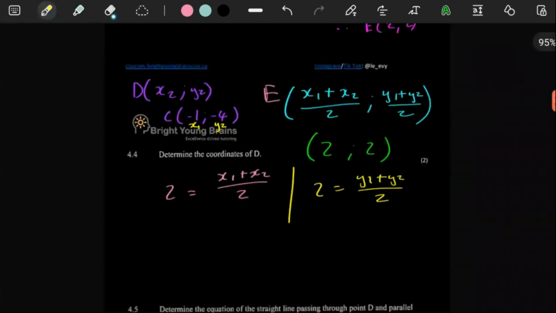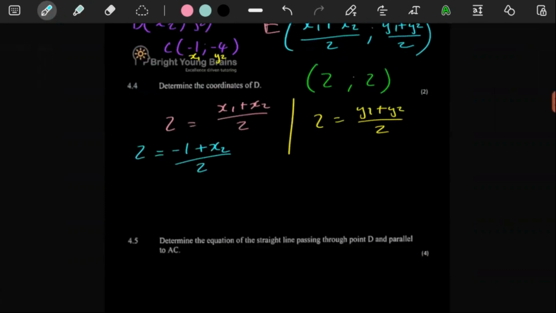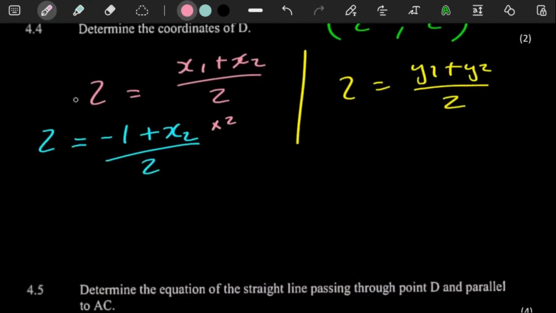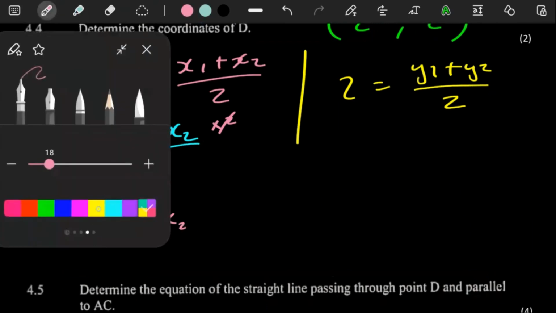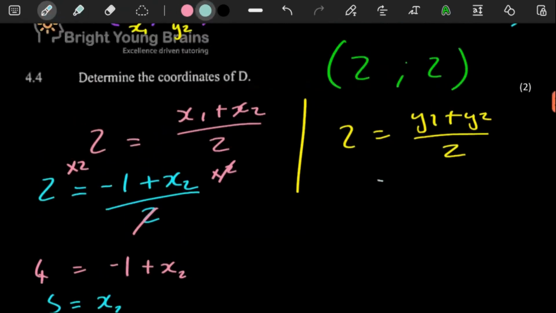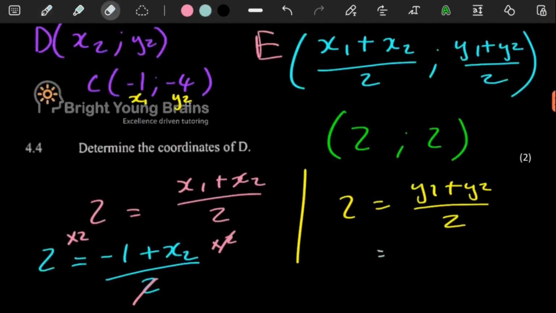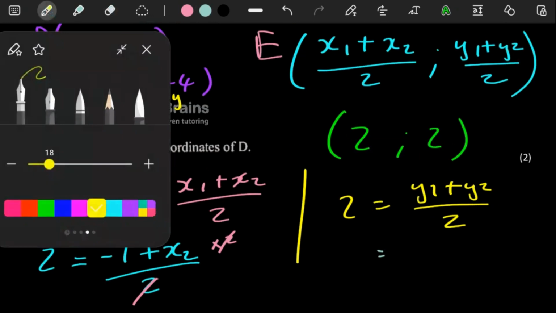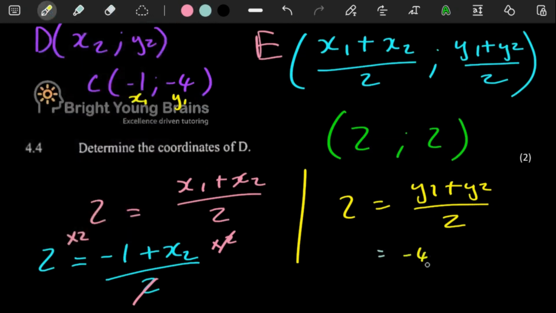So in our two formulas, we already know that here we have x1. x1 is a -1, and then we can work out x2. So if you multiply by 2 on both sides here, you're going to have 4. These are going to cancel out. And then you're going to have the -1 plus x2. And then this can go to the other side. 4 plus the 1 there is going to give you a 5. There you go. On the other side, same idea. We have y1. Why did I put y2 there? Whoops. We have y1, it's -4. So here we have -4.